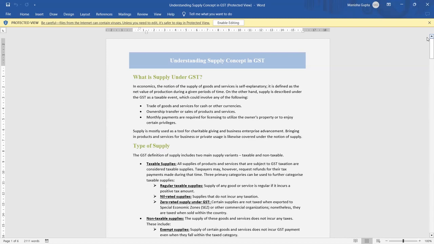That said, a registered taxpayer cannot claim ITC on input tax used to make such supply. Exempt supply is like a composition supply. When someone is registered under composite supply, they cannot claim ITC. They come under exempt supply.